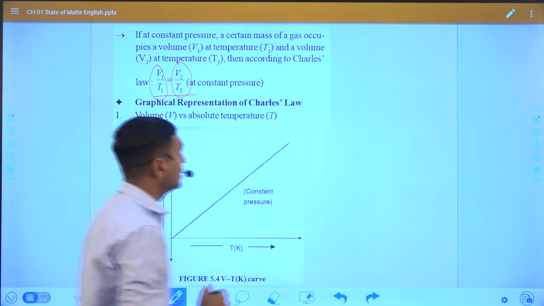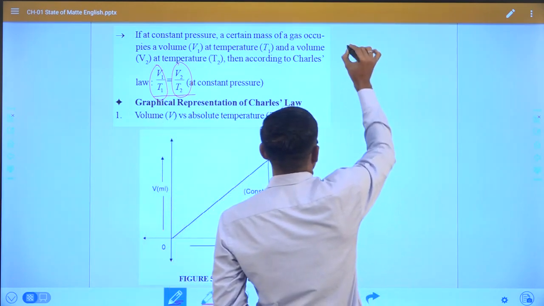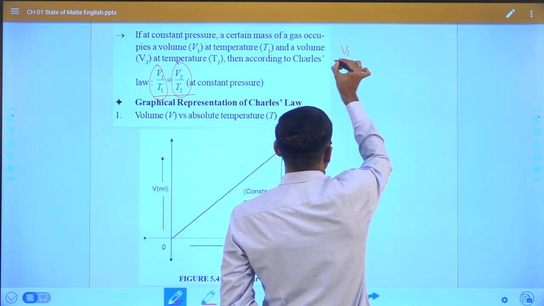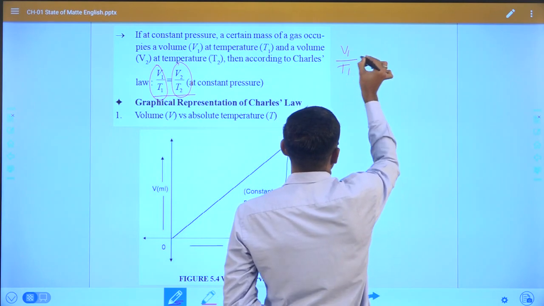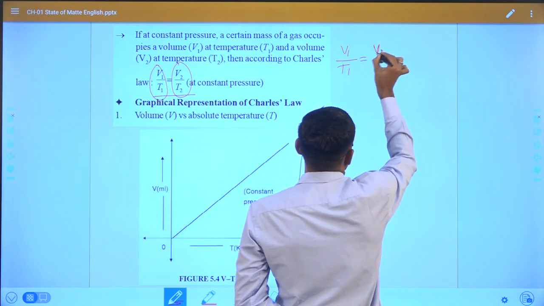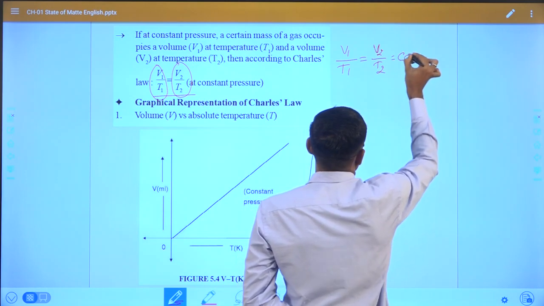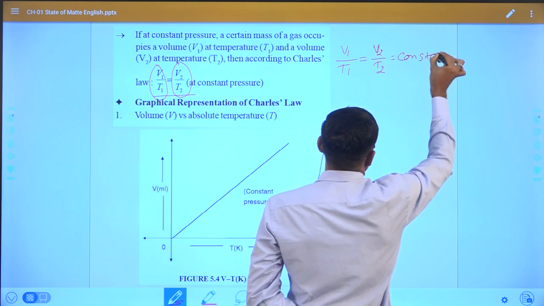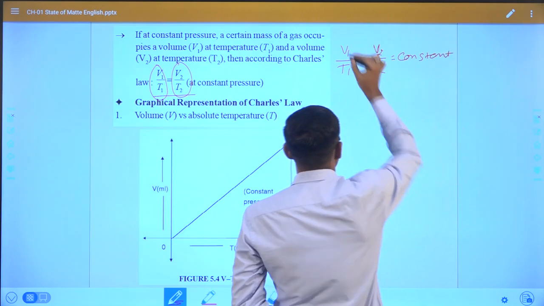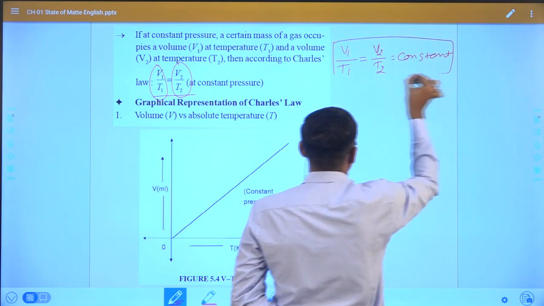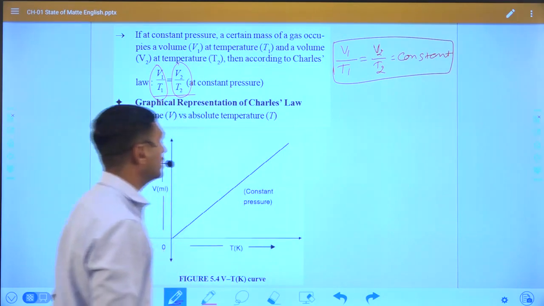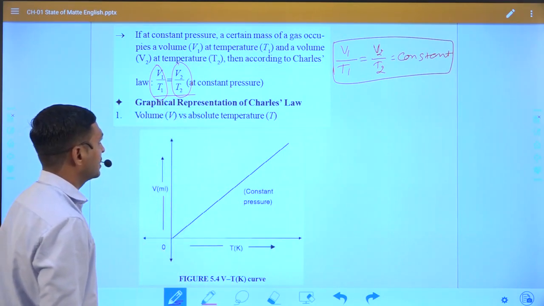So this is the law of Charles: V1 by T1 is equal to V2 by T2. This is the final equation of Charles' law.